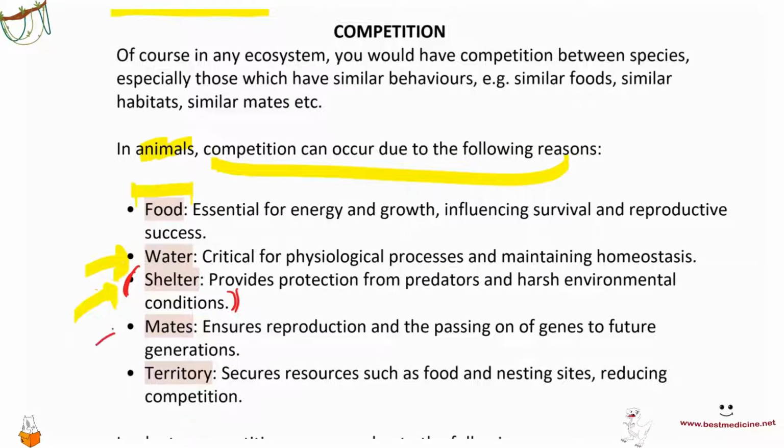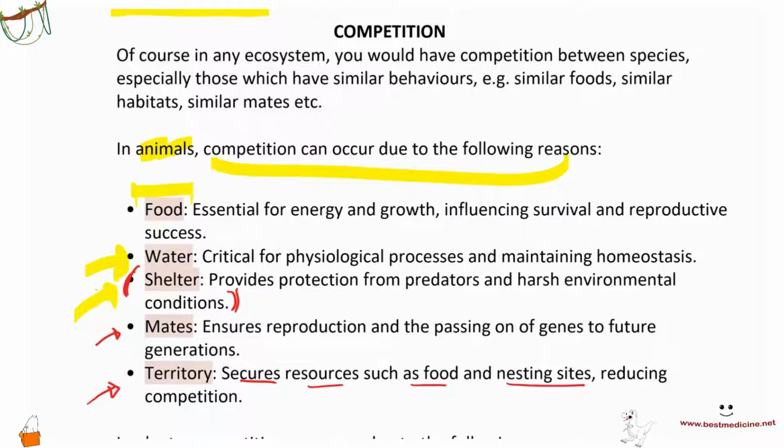Mates, of course, mates give animals the greatest chance of survival, the greatest chance of reproducing, which would result in a greater number of offspring, which would ensure that the genes of that particular organism are passed on. Territory secures resources such as food and nesting sites.